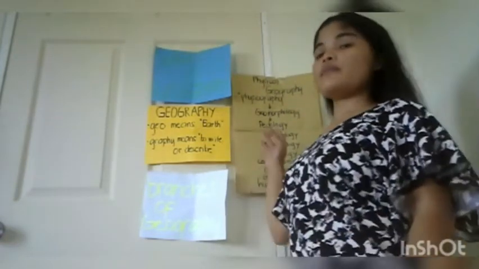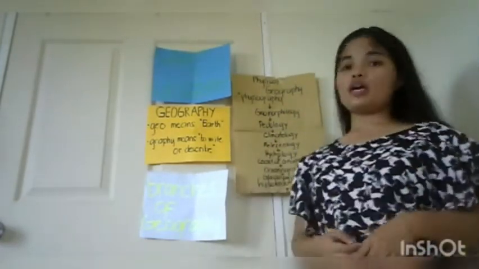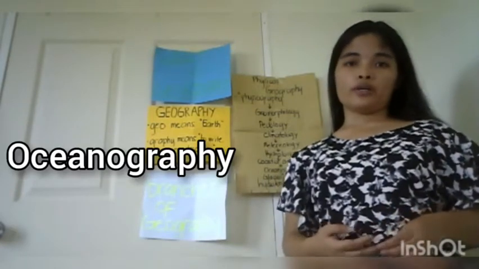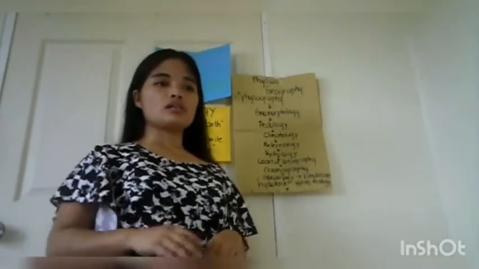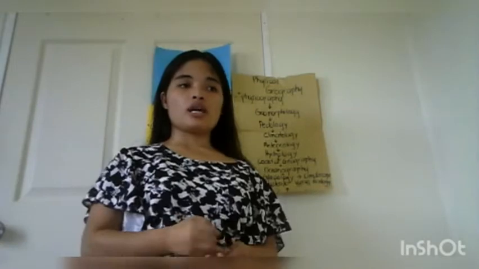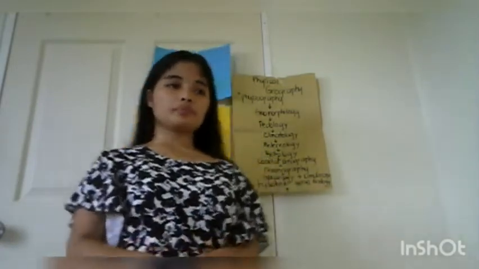And then the other sub-branch of physical geography is oceanography. Oceanography is from the word ocean, so this is the study of all oceans. This is related to the ocean, such as marine life, low and high tides, natural resources, and many more. So oceanography is the study of the oceans and seas of the world.